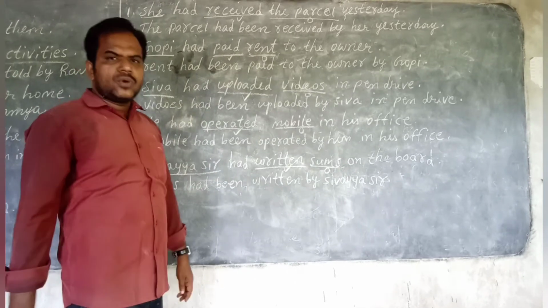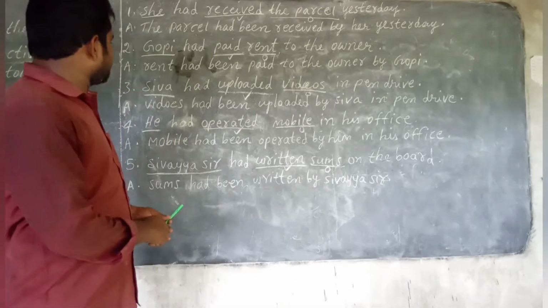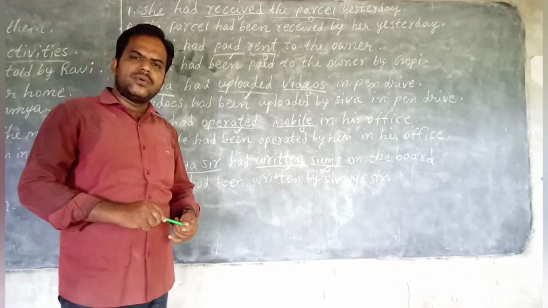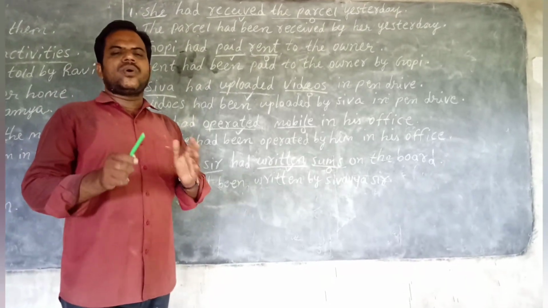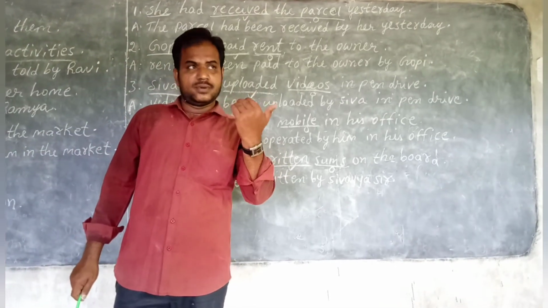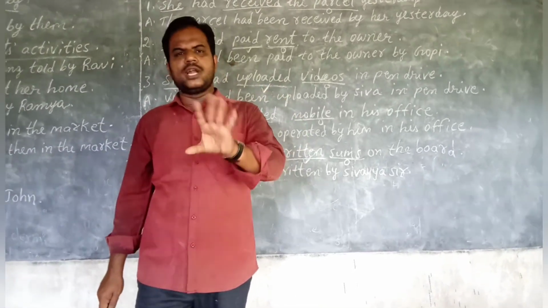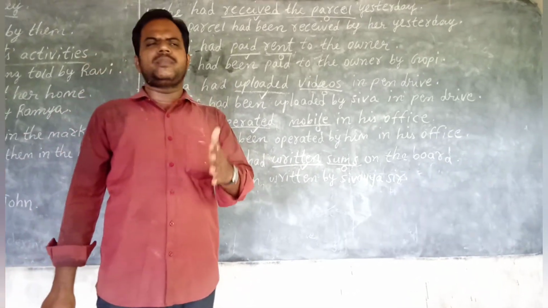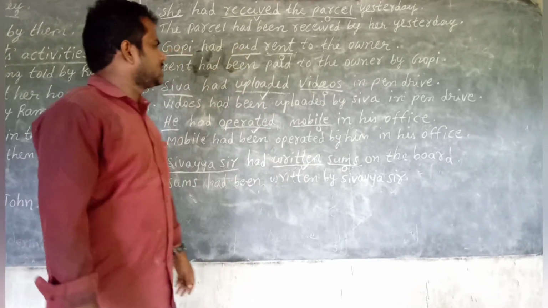But when you come to had, if the subject is singular or plural, had been only we have to write, children. So had doesn't have differences, whether it is singular or plural. No need to think. Whatever the subject may be, had been only, children.